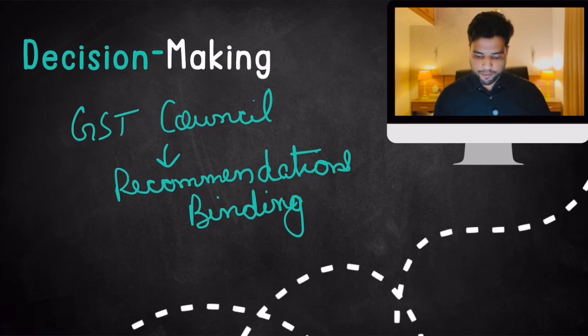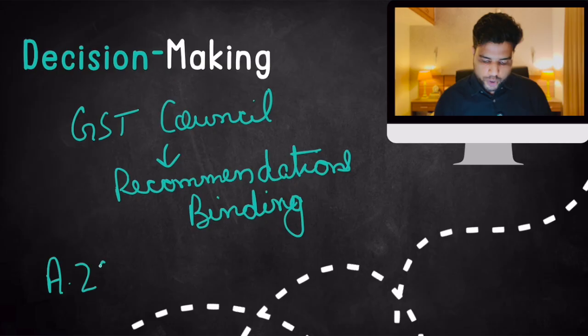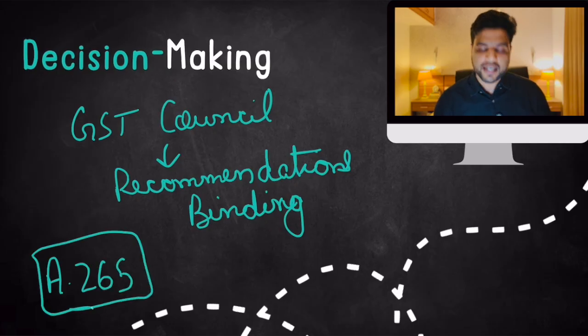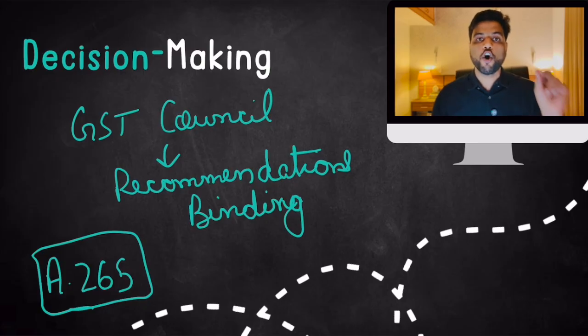Because, and listen to me carefully, Article 265 of the Constitution clearly says that no tax shall be levied on any person in India except with authority of law. Which roughly translates into that if you want to change taxes or levy some taxes, then you have to pass it as a law.